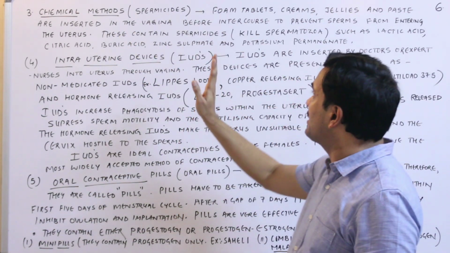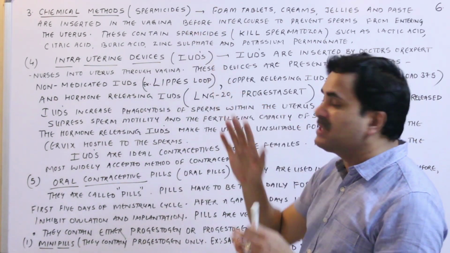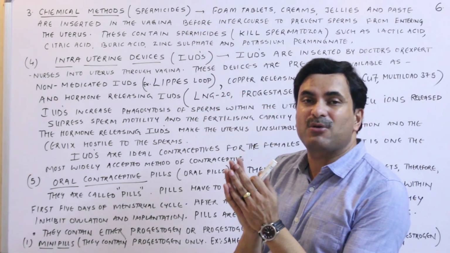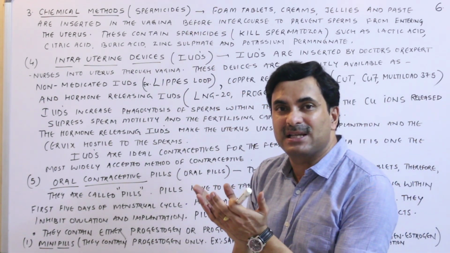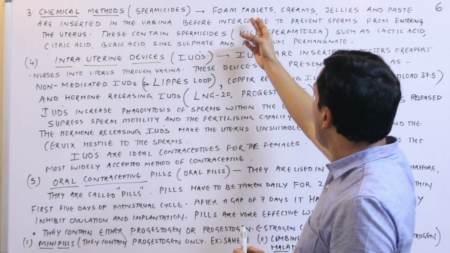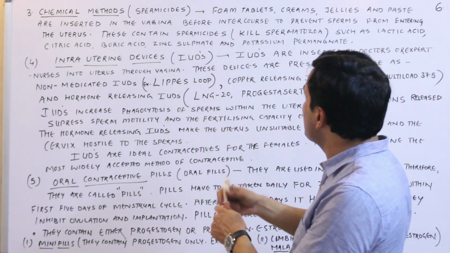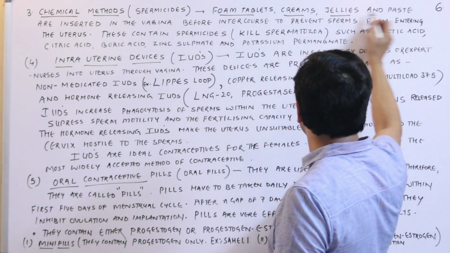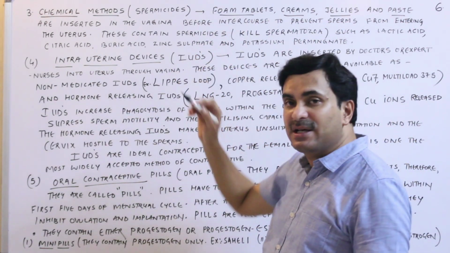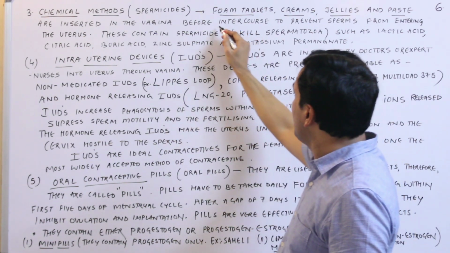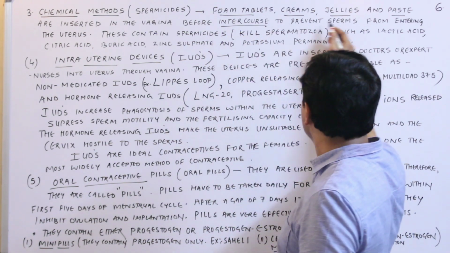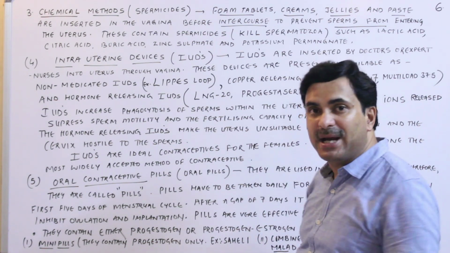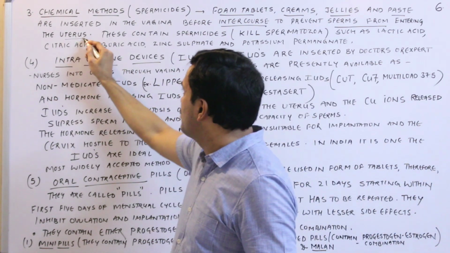Now what are these chemical methods? Chemical methods actually means spermicides. We are calling them spermicides because they will kill the sperms. So certain foam tablets, creams, jellies and pastes are inserted in the vagina before sexual intercourse to prevent the sperm from entering into the uterus.